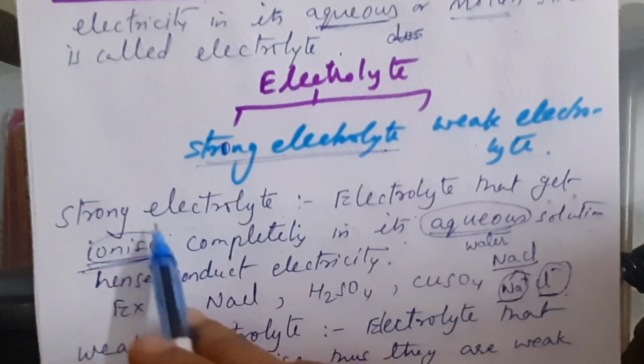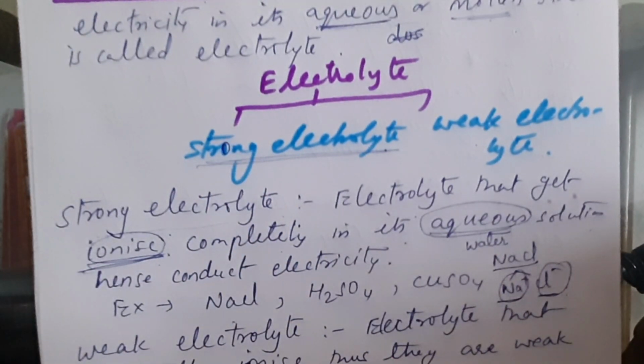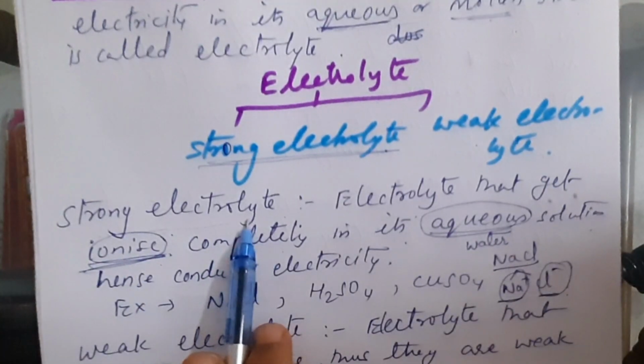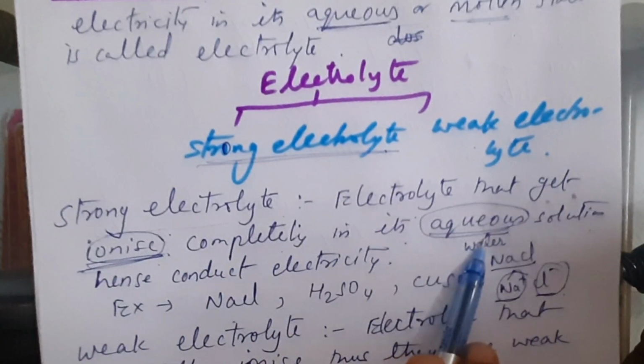This is a chapter on electricity and its chemical effect, that is, how we can pass electricity through chemicals. Strong electrolytes ionize completely.